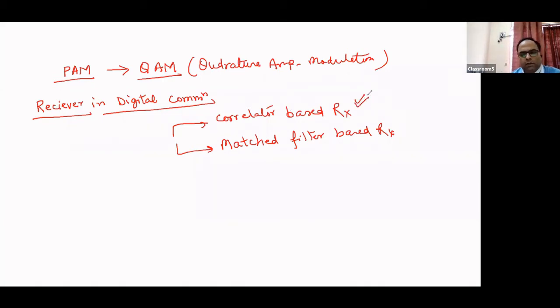at present, because correlator based receivers are normally used whenever our channel is a faded channel, or wherever we are having multipath communication. In that case, we normally use correlator based receivers. But normally, if we say a normal communication system where we want to maximize signal to noise ratio, in all those cases normally we use matched filter receiver, right? So today we are going to discuss something about matched filter receiver.